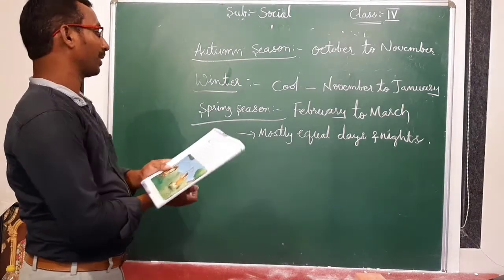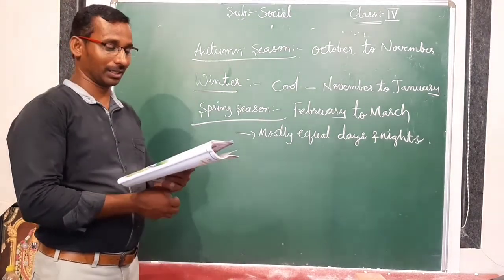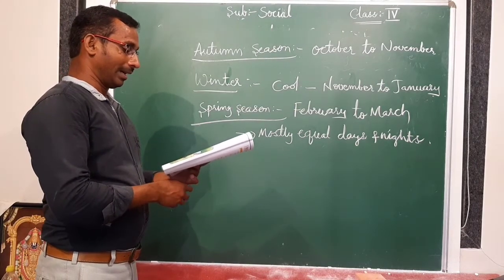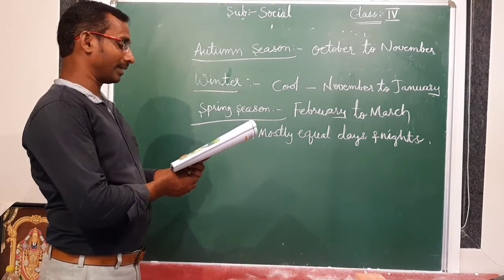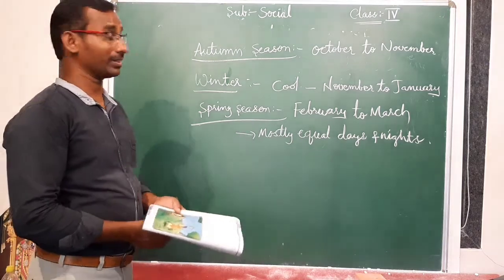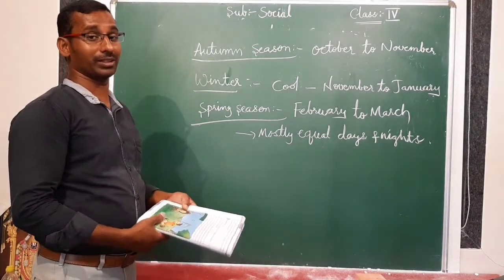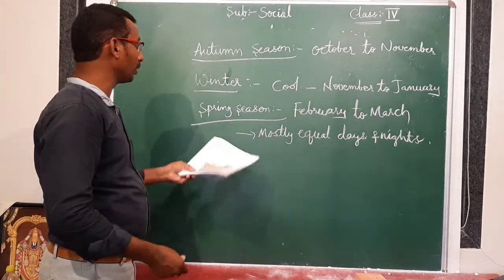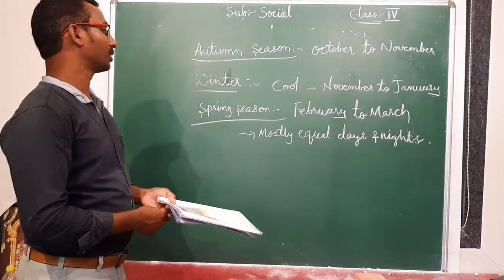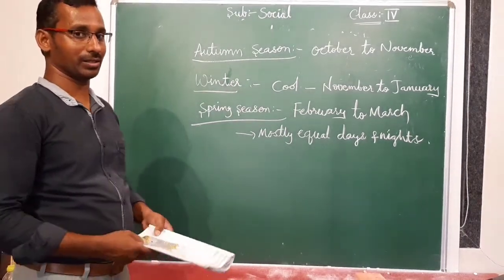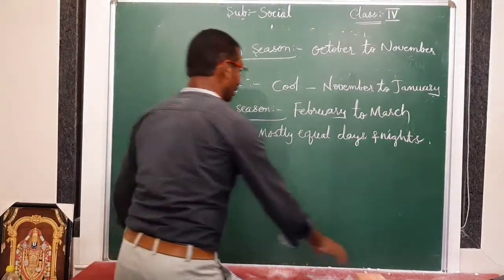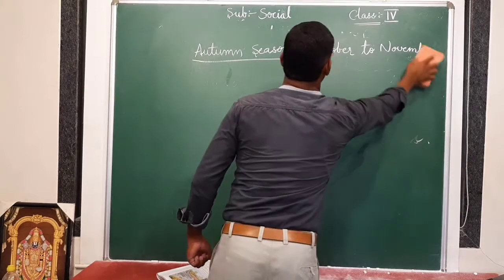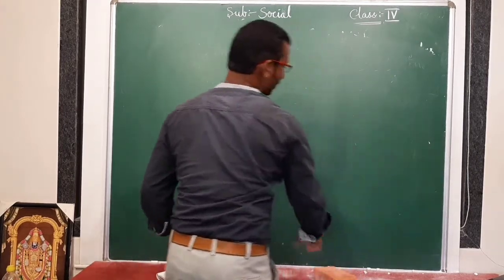In the spring season, all plants are green and a variety of colorful flowers blossom. Different types of fruits and vegetables are also available in this season. These are the five seasons. Understood everyone? Say all of you, how many seasons are there? Yes, five seasons.